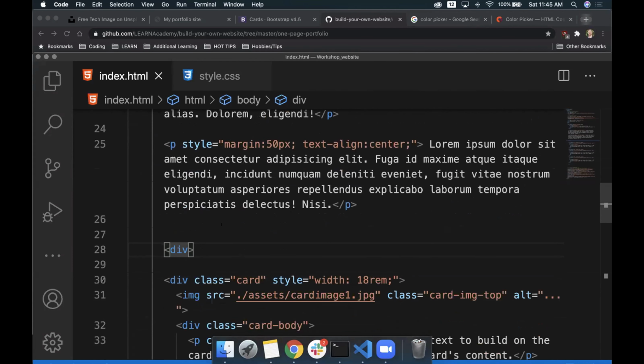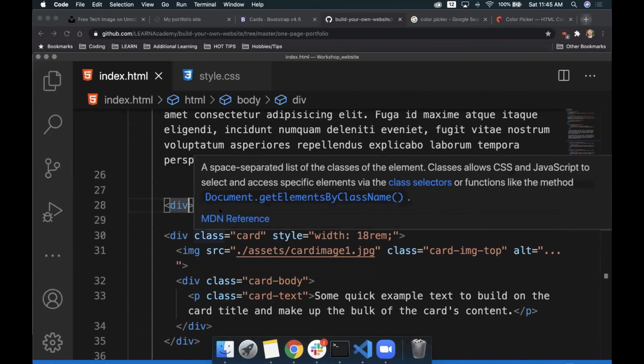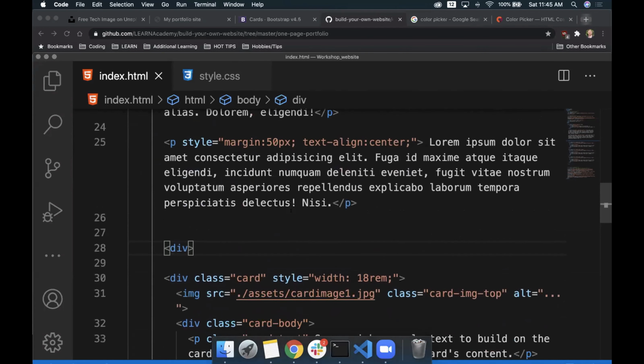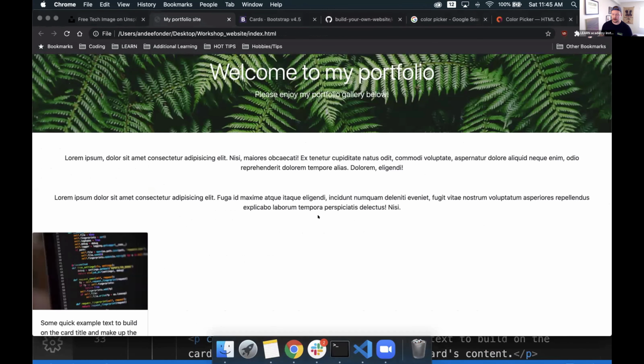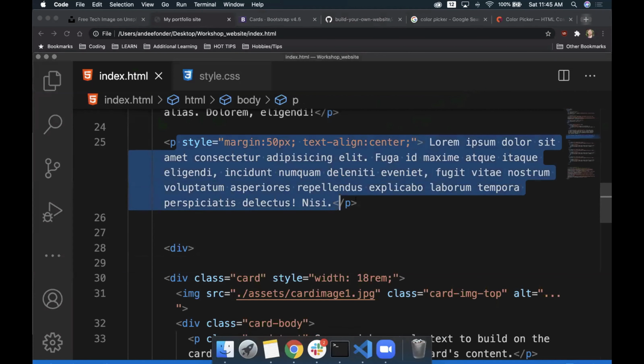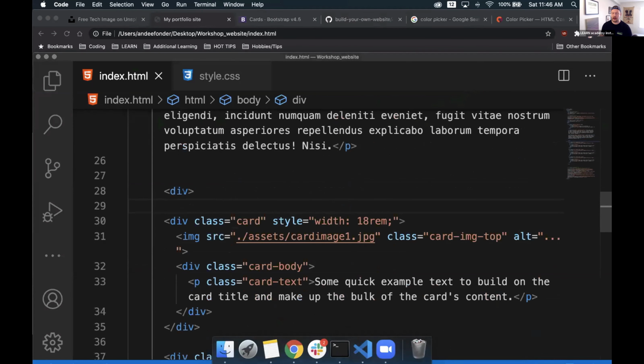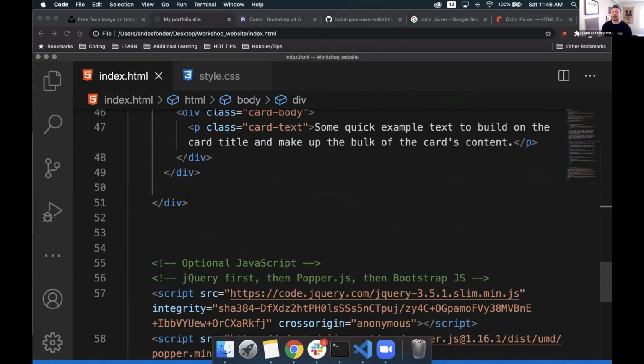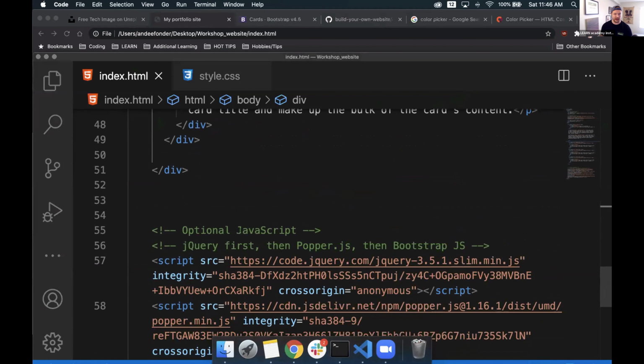Can you just repeat where you're putting those again? Absolutely, no problem. Under the second P style, correct. I typed in div right here. So it's going to be sitting here invisibly right now. It's sitting right below these paragraph tags, but above the very first card. Got it. So we have it below the paragraph tag, but above that first card. And then the closing tag that it requires is going to sit after the very last card, but above all of this JavaScript stuff down here.